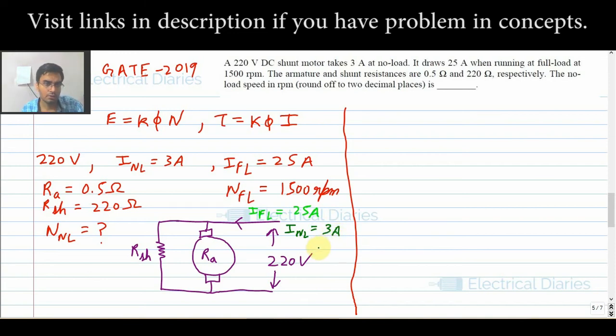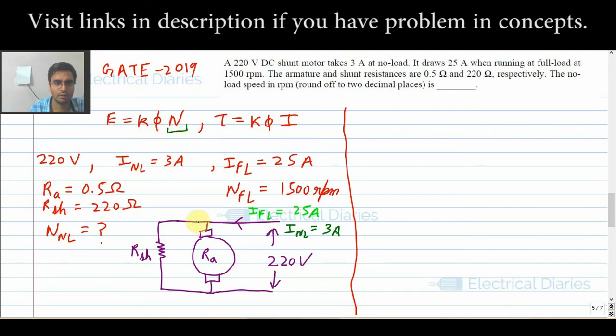Okay, so now what he is asking is the no load speed in RPM. See, I have told you, you have to always try to formulate these two equations, try to fit the question in these two equations. Okay, so that is the thing you should try always. Here it's asking N, so I know that I will use this equation only.